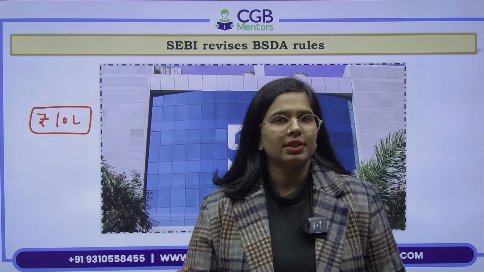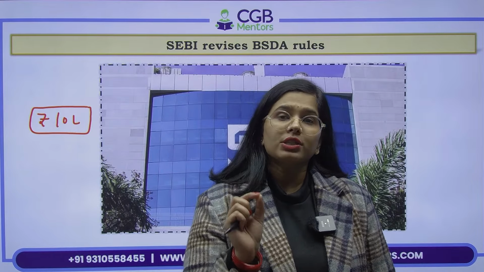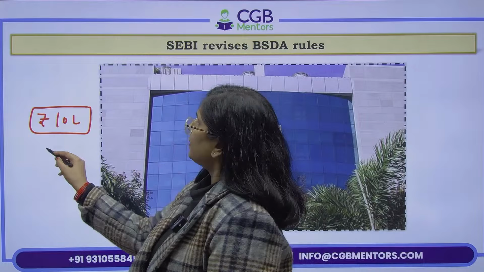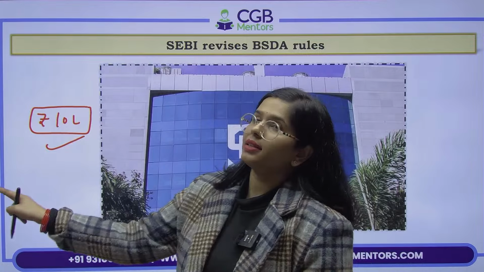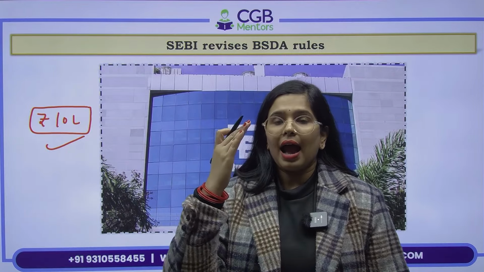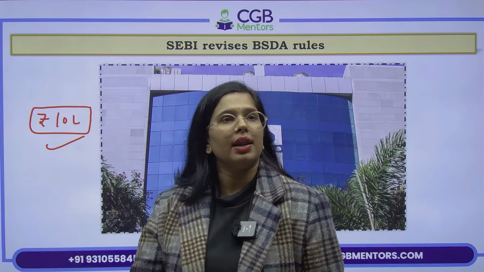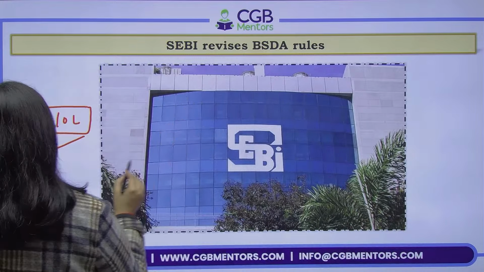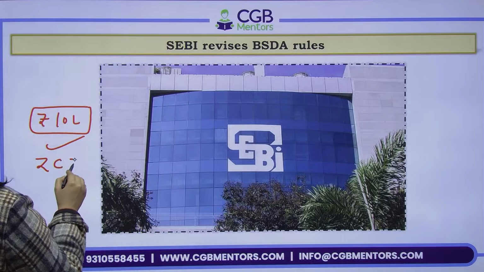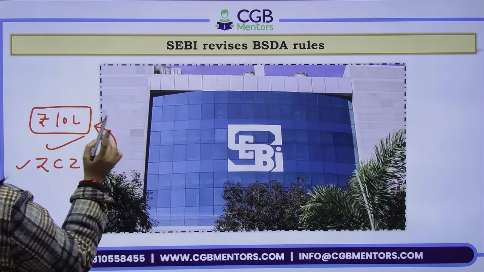So what SEBI wants is that for such small investors the fees that should be charged should be very, very less amount. ठीक है, तो सेबी ने अभी कहा है कि अब हमने एक मॉनेटरी लिमिट बता दी आपको. अब मुझे पता करना है कि कोई इन्वेस्टर इस लिमिट में लाई करता है या नहीं. I want to categorize the investors whether they are going to lie in this particular limit or not. So SEBI has said that if an investor has invested in the zero coupon, zero principal instruments, this will not be counted to determine this limit.